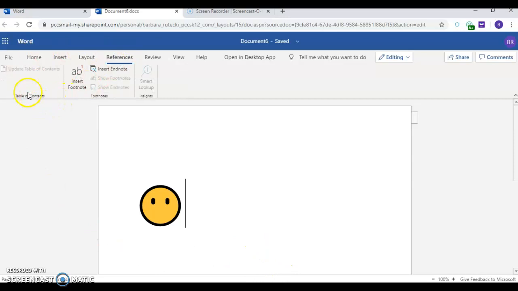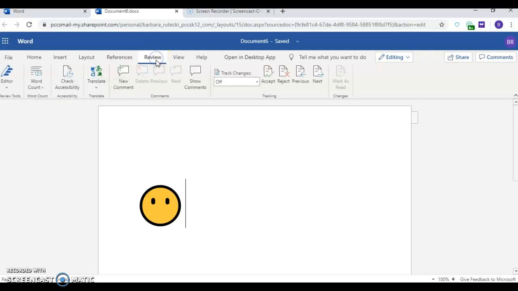Here's my References tab. So again, I'm just showing you a couple of the things that are on here. Again, a footnote. We don't work with footnotes in this course because we teach with MLA formatting, and in MLA you don't normally use footnotes in a research paper. Very rare. I do have some on my Review tab, a couple of additional options that would not be available on the other program, but are available on this one.